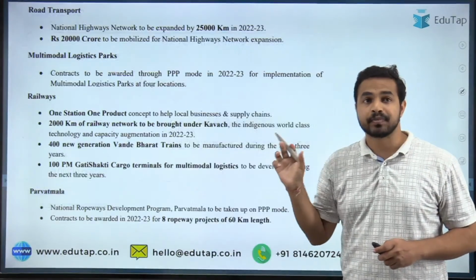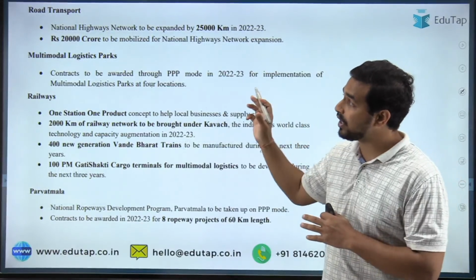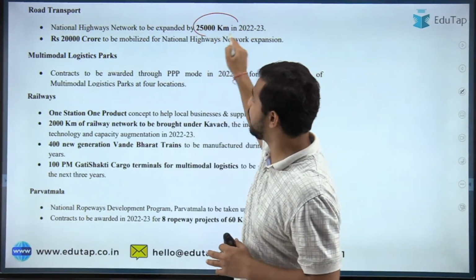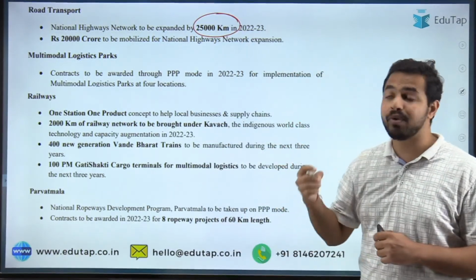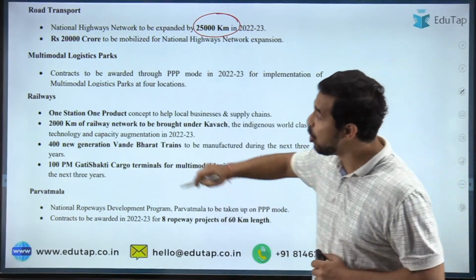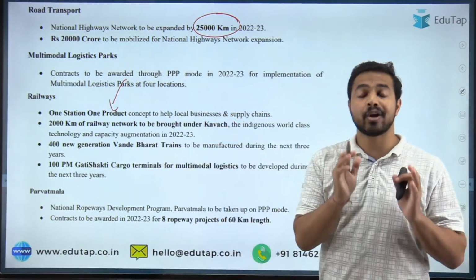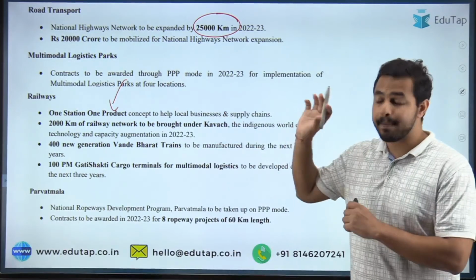Okay. Now let's move on to the next question. But before that, here you can see that road transport will be expanded by 25,000 kilometers. There will be multimodal logistic parks. There will be railways. In railways, they are basically promoting the concept of One Station One Product here.